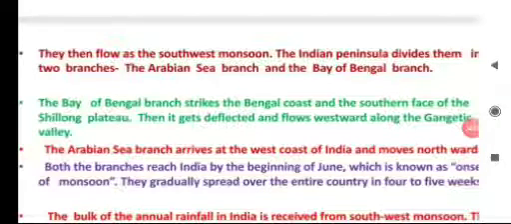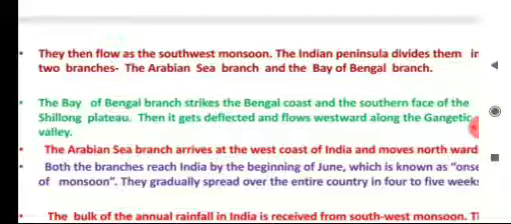Children, when these southwest monsoon winds arrive India, they strike the Indian peninsular land. Then they get divided into two branches. One branch travels through the Arabian Sea coast. It is called Arabian Sea branch. And another branch travels to the Bay of Bengal coast. That is called Bay of Bengal branch.